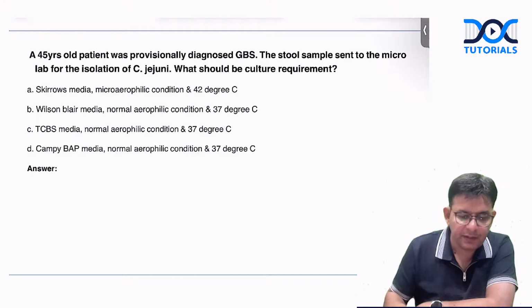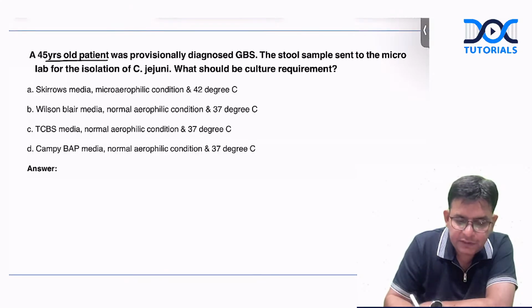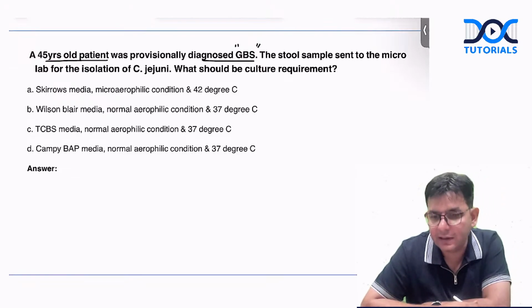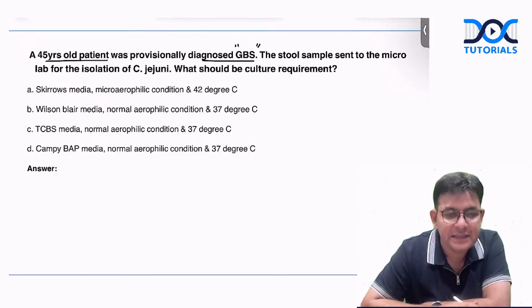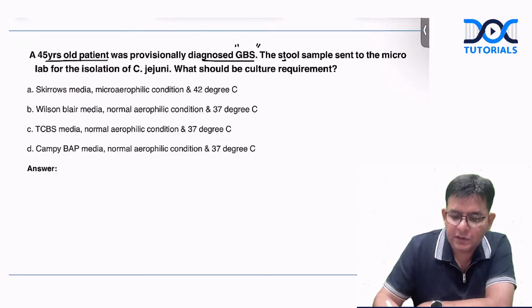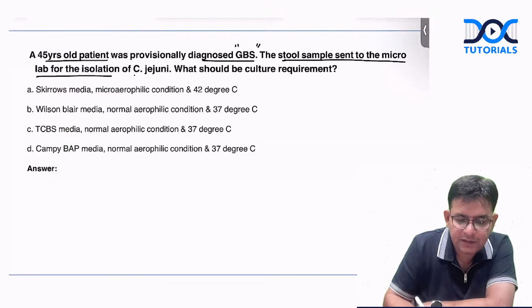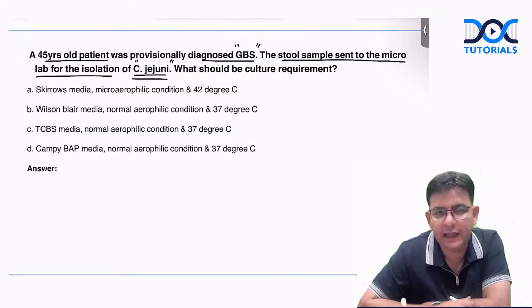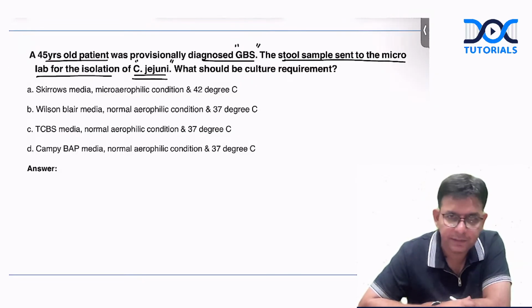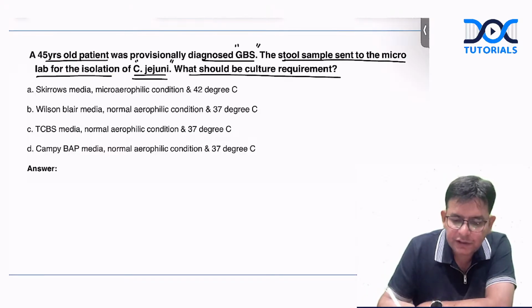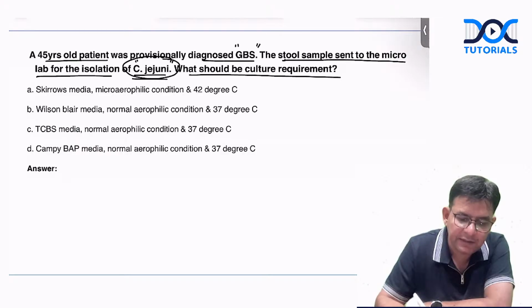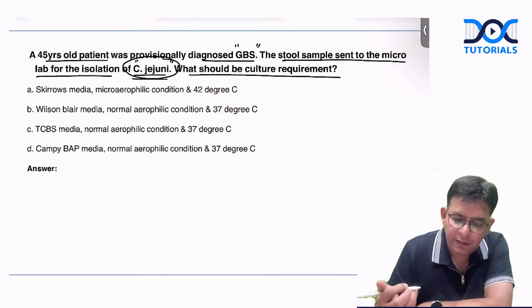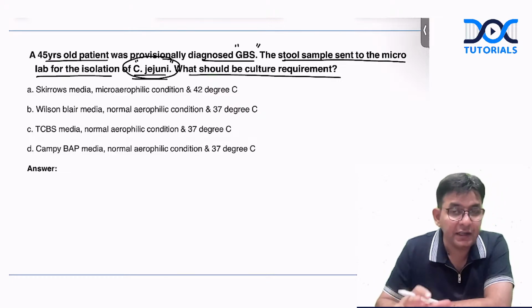Now coming to the third one. A 45-year-old patient was provisionally diagnosed with GBS. Okay. GBS is Guillain-Barré syndrome. Guillain-Barré syndrome is an ascending type of paralysis. The stool sample is sent to the microbiology lab for the isolation of this particular bacteria. They are already giving in the question the name of the bacteria, Campylobacter jejuni. What should be the culture requirement for this bacteria, Campylobacter jejuni? So can you tell me, guys, what should be the ideal conditions for this particular one?